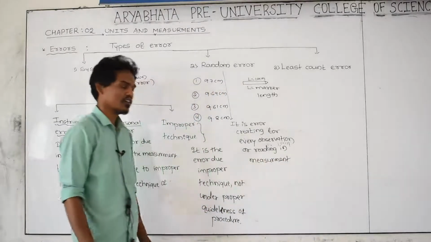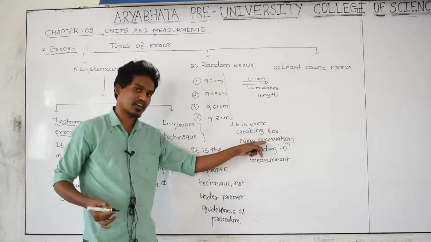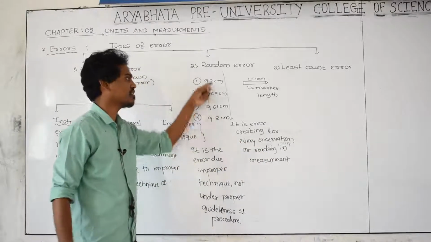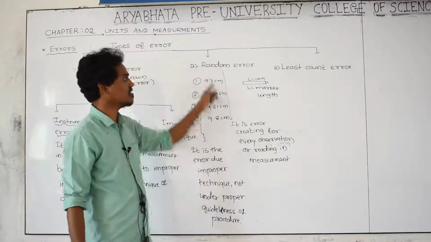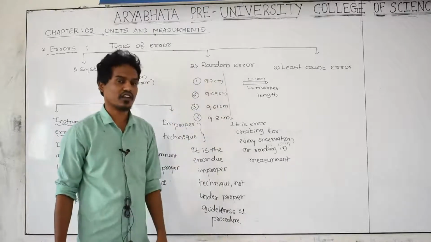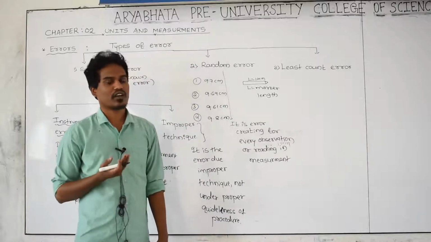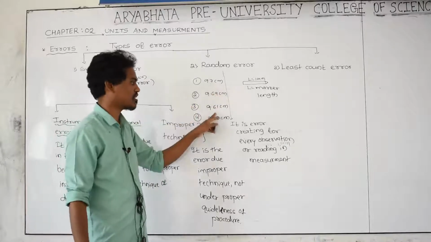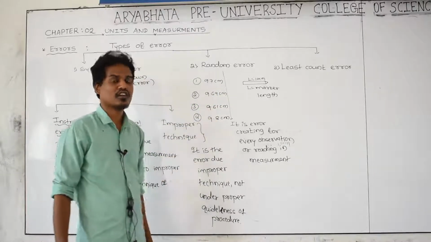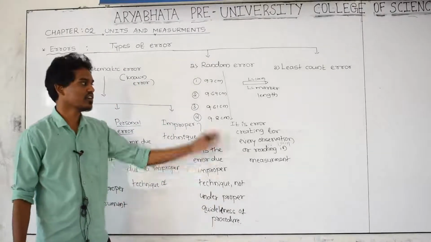Getting? Each time you take a reading, when you make an observation, at each and every time these measured values have an error. This error we are going to call random error. Getting? When a person does an experiment, an error comes in every reading. This is the measured value, fourth time it is the measured value. For each and every measurement, those values having errors are called random errors.